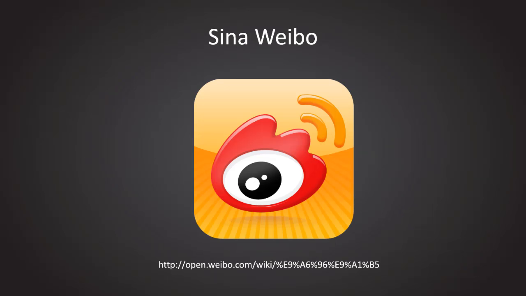Today, I will start from a Chinese open platform called Sina Weibo. It is equivalent to Twitter in China. I will show you how we can call the open APIs and get data from it in this video, and I will show you how we can implement it with Python in the next video. And of course, we will demonstrate how to get data from Twitter with the open API offered by Twitter as well.